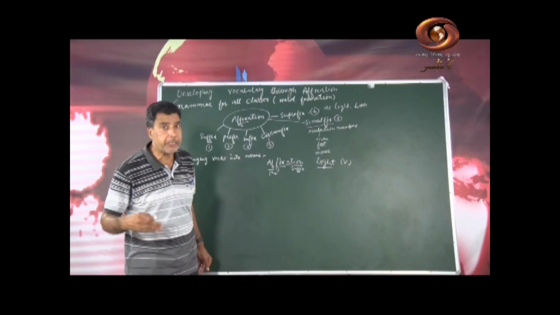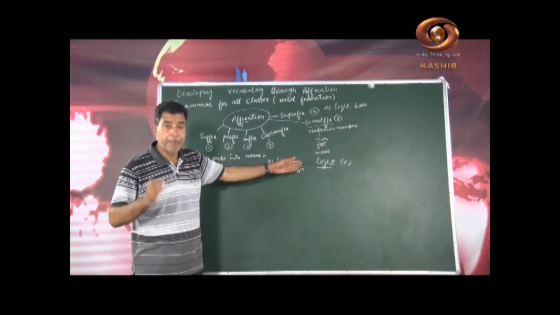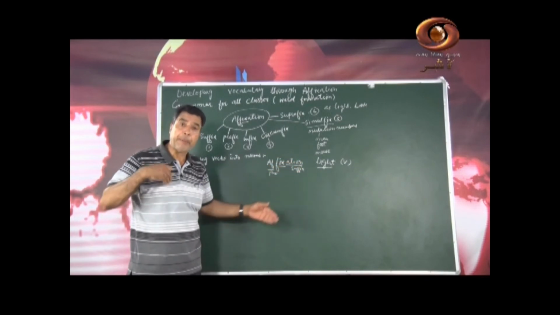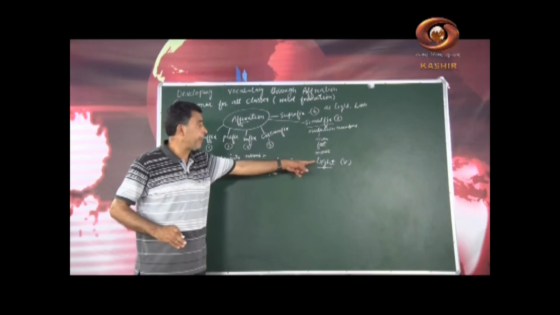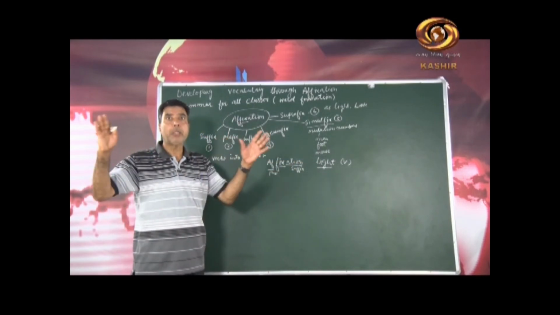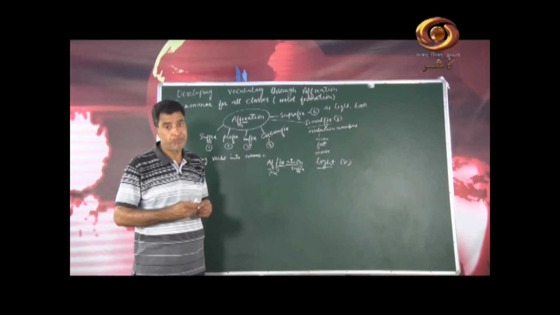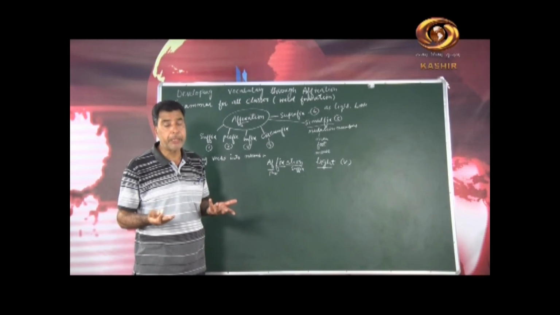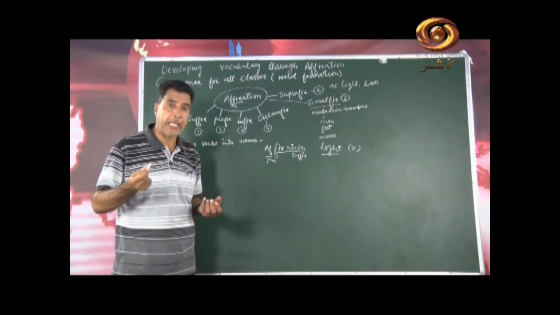When there is no change in a word, we do not add anything to a word, but we use it as different parts of speech. So that is suprafix. How? For example, if we use this word as verb, I will tell you, light the candle please. So light, no change in the spelling, but change in meaning as verb.